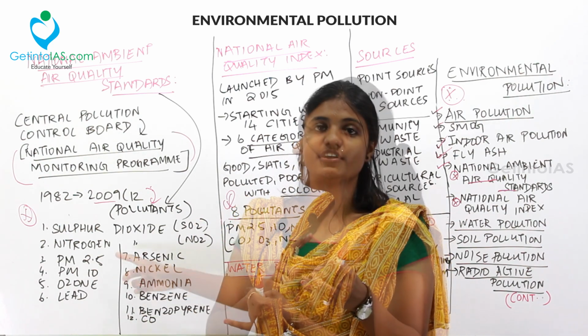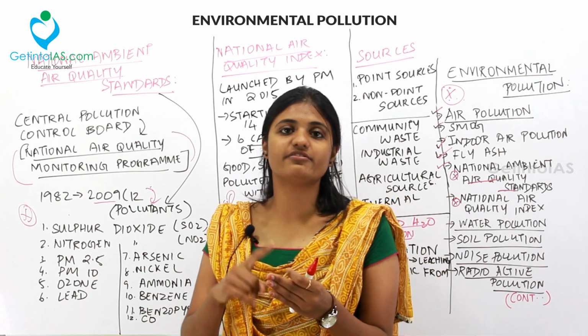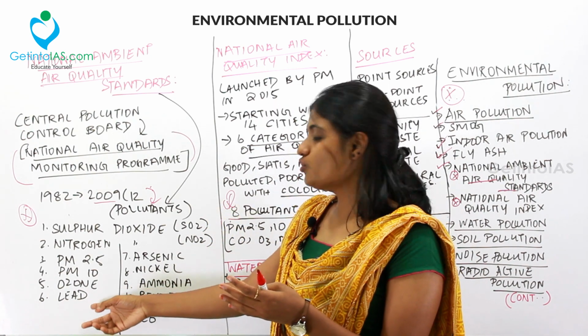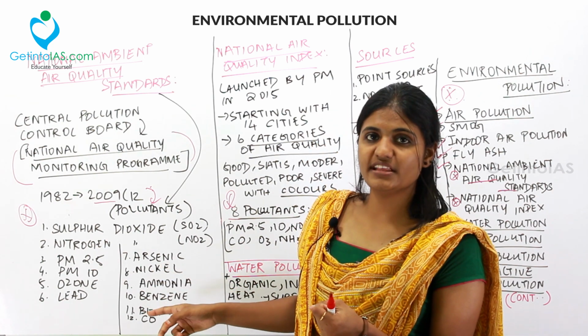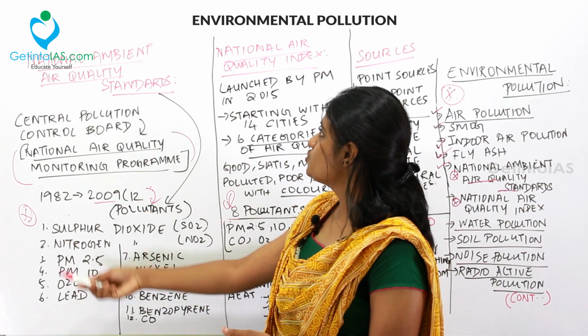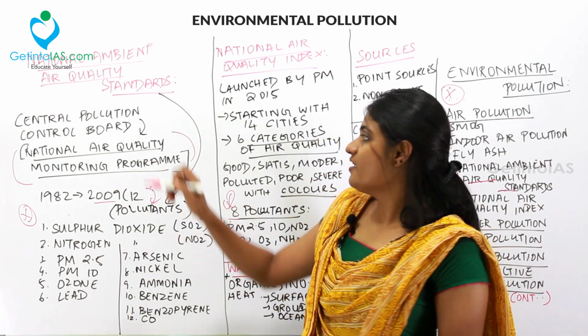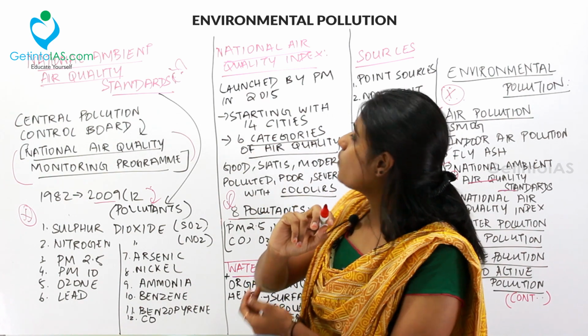Let's come again. First one is sulfur dioxide, nitrogen dioxide, PM 2.5, PM 10, ozone, lead, nickel, arsenic, ammonia, benzene, benzopyrene, and lastly carbon monoxide. These are the 12 pollutants to be noted down. Very, very important topic. Next, moving to the National Air Quality Index.